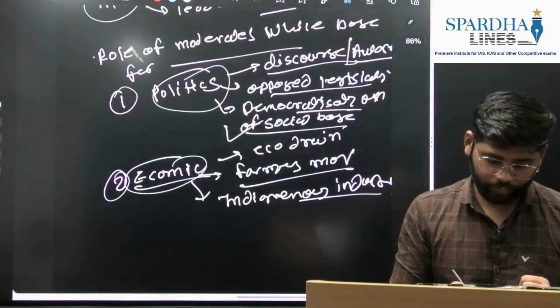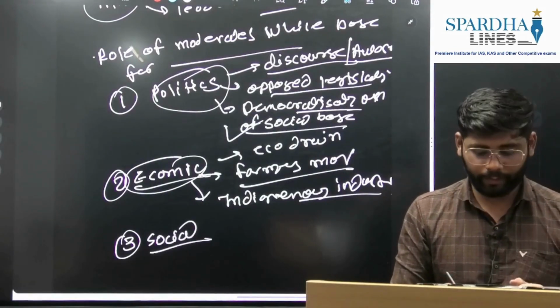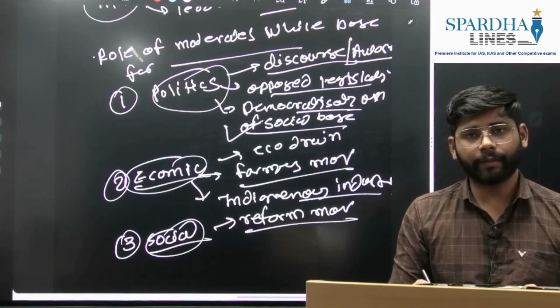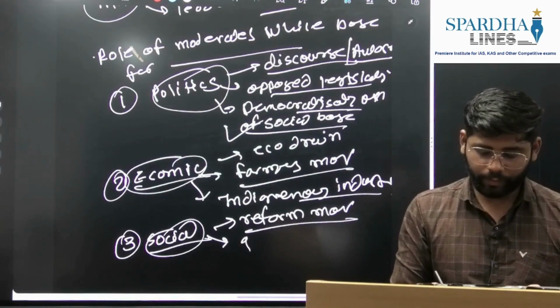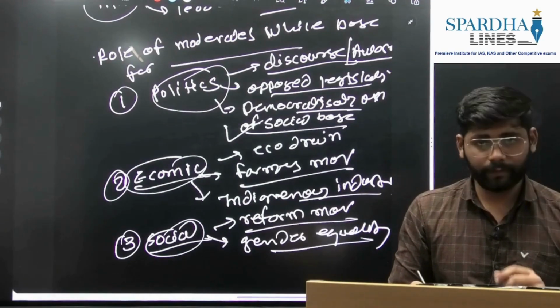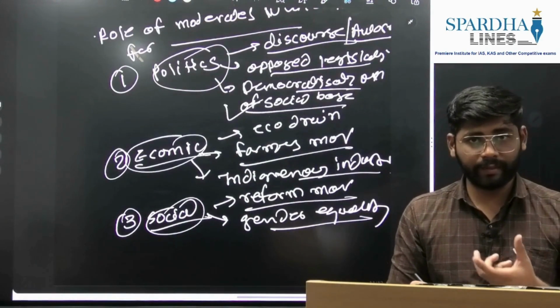Then again, when it comes to social, in the social aspect also they played a wider role when it comes to reform movements. Okay, they supported the reform movements here. Also they believed in gender equality. Okay, these are the basic aspects in this area where they worked.